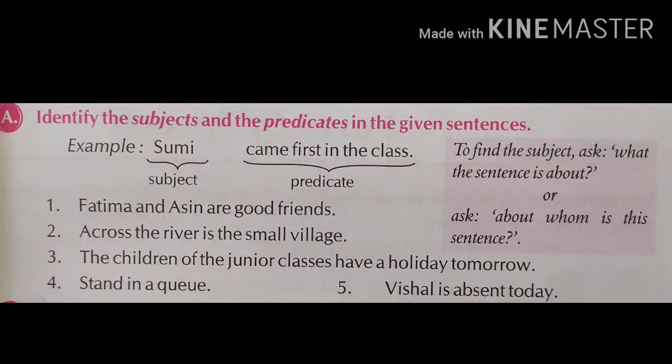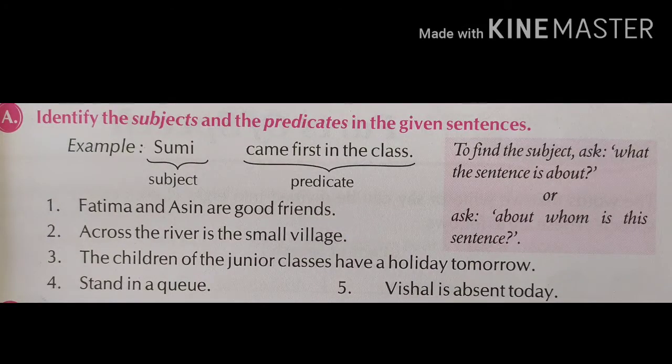Second sentence, across the river is the small village. This sentence is about the small village. So here small village is the subject. And which part tells you about this subject? Across the river. So this is the predicate.